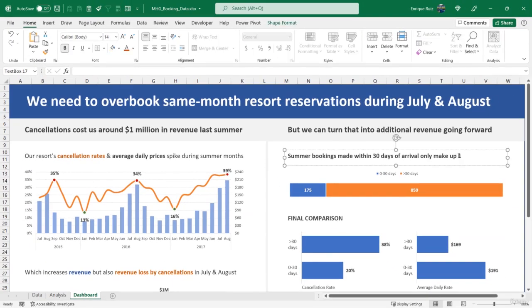So they only make up 17% of cancellations. Again, we don't need everything to be bold. And again, let's try to use the text to get rid of our legend. So make this bold. And since we are talking about cancellations, let's make it orange. Give ourselves some more space.